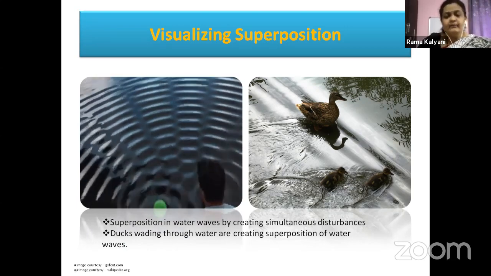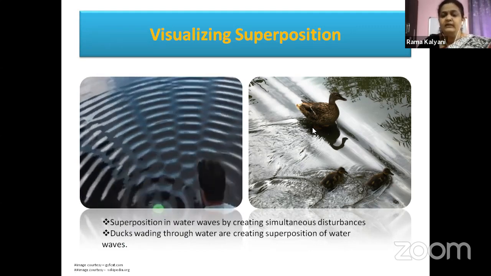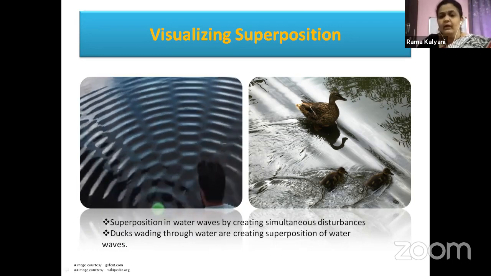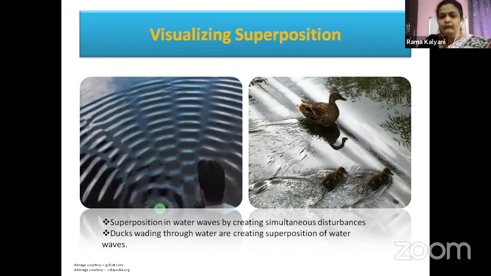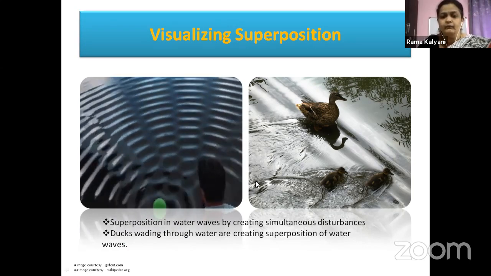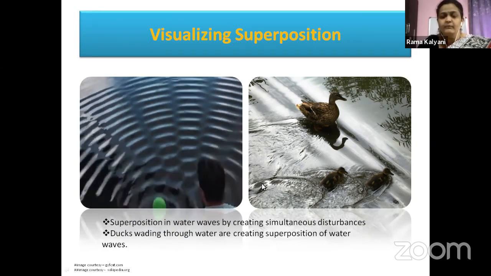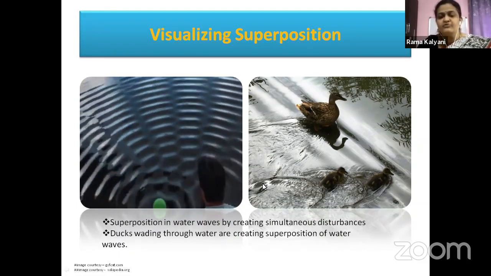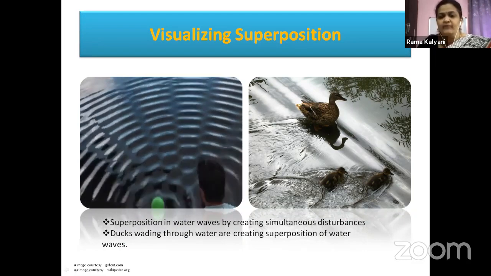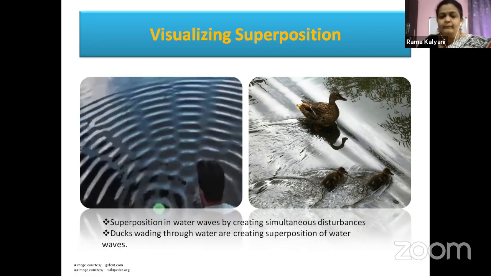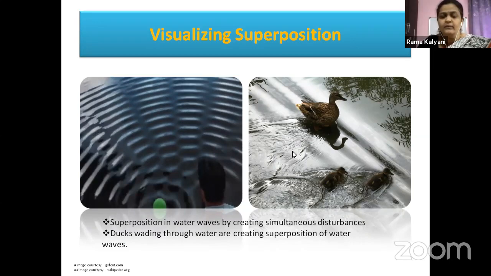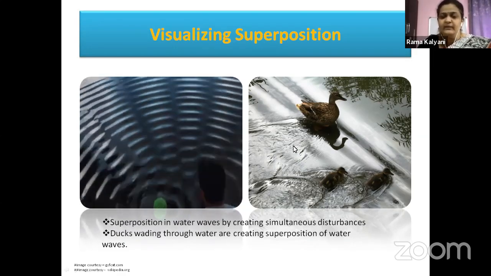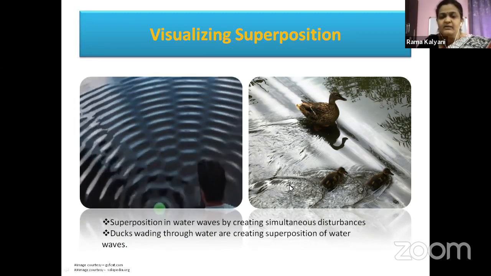And in the next picture, you are seeing the movement of a duck family, the mother duck and the baby duck. Now see this place in the picture. This place is the position of superposition of the waves. What waves? When the mother duck is wading through water, a ripple is created. The mother duck is wading here, and this is the resultant wave of the baby ducks.